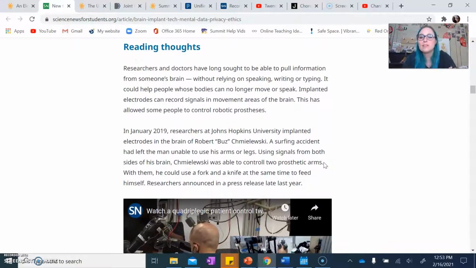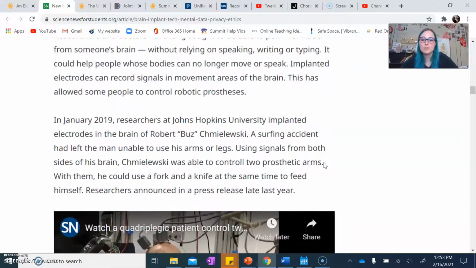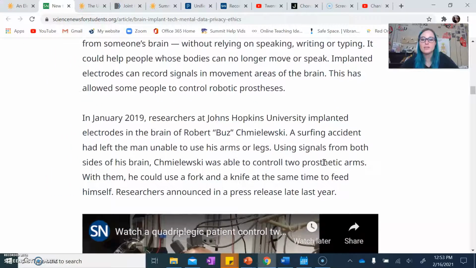Okay, reading thoughts. Researchers and doctors have long sought to be able to pull information from someone's brain without relying on speaking, writing, or typing. It could help people whose bodies can no longer move or speak. Implanted electrodes can record signals in movement areas of the brain. This has allowed some people to control robotic prostheses.